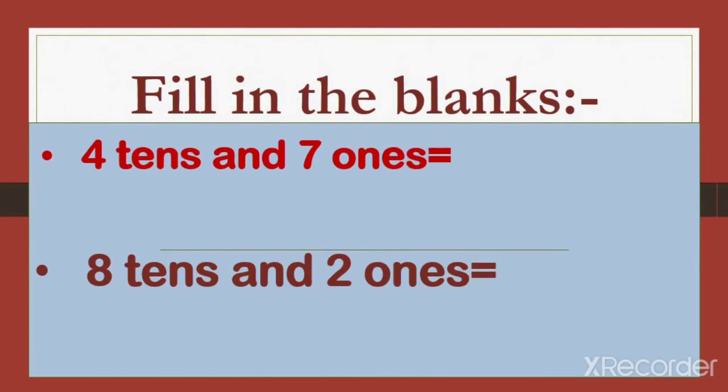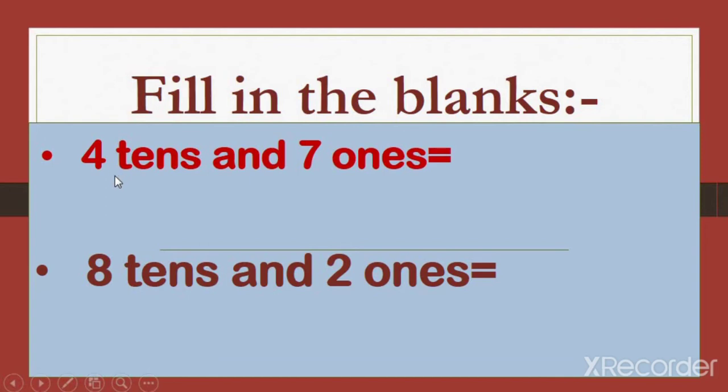Fill in the blanks in the form of expanded form. 4 tens and 7 ones. If we want to write these numbers in expanded form, how can we write? Now look at the screen. First we have 4 tens. How can we write 4 tens?